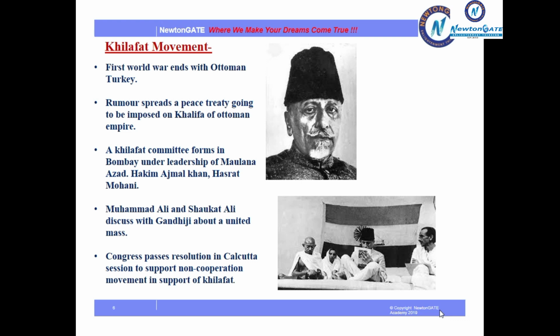A Khilafat committee was formed in Bombay under the leadership of Maulana Azad, Hakim Ajmal Khan and Hasrat Mohani. Muhammad Ali and Shaukat Ali, together called the Ali brothers, discussed with Gandhiji about a united mass. And Gandhiji saw this as an opportunity to unify India. Congress passed a resolution in the Calcutta session to support the non-cooperation movement in support of Khilafat.